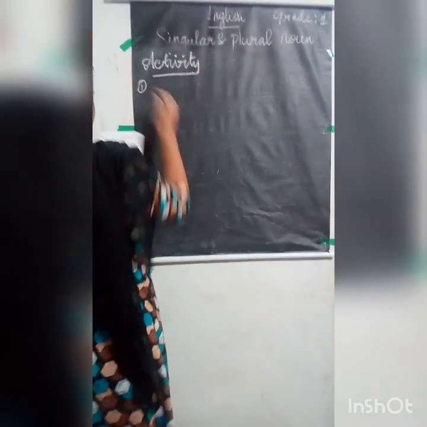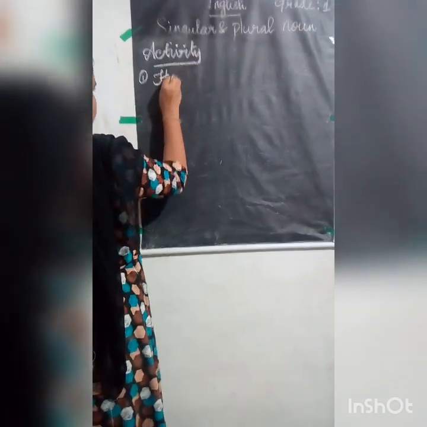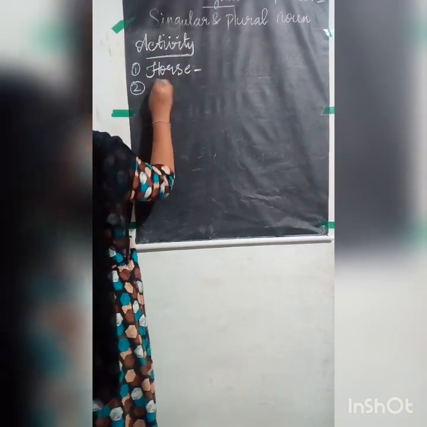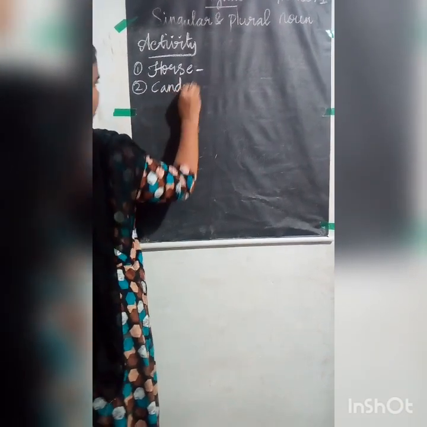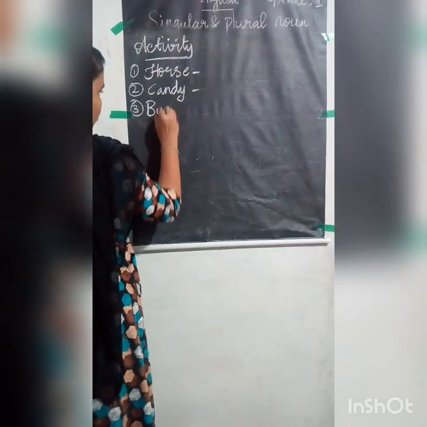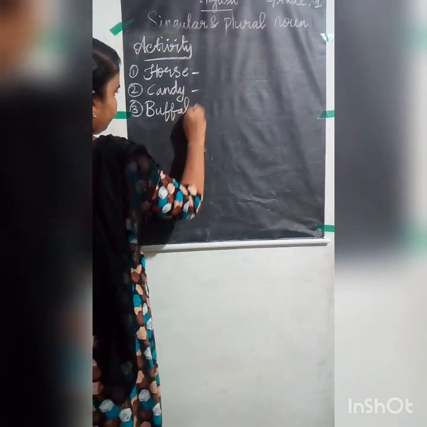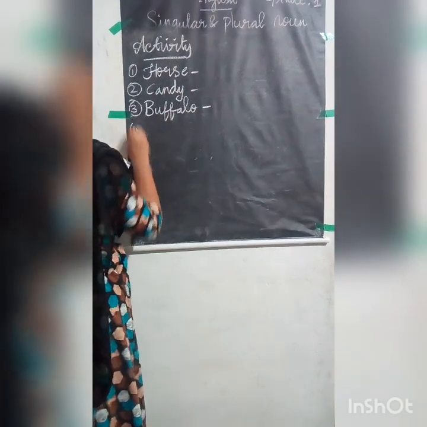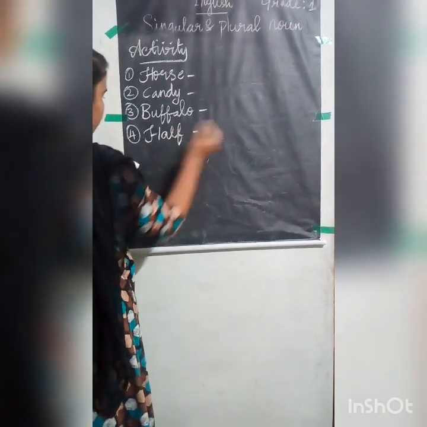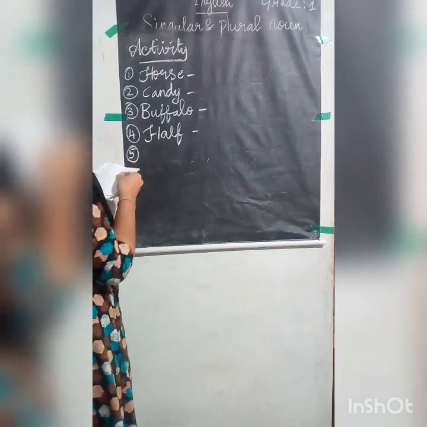Okay. Everyone know the question. First is horse. You have to write the plural form. Write the question and then the answer. Okay. Third one is buffalo. If you know the rule correctly, you can write everything correctly. So when I am teaching, you listen carefully, then you can write it neatly.